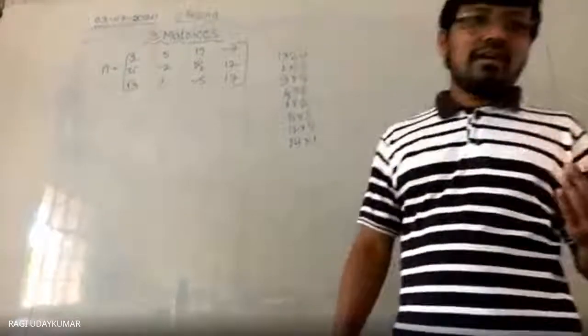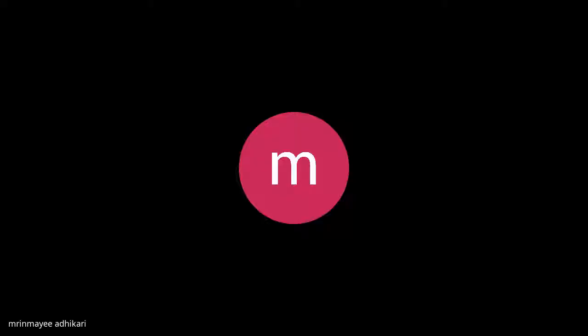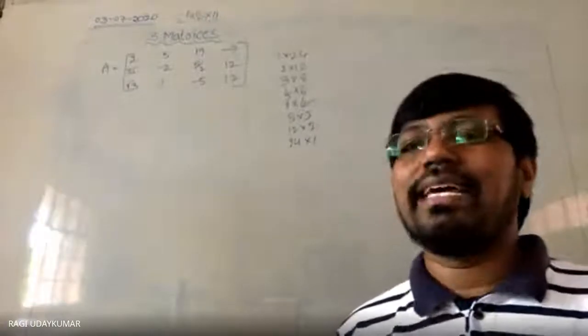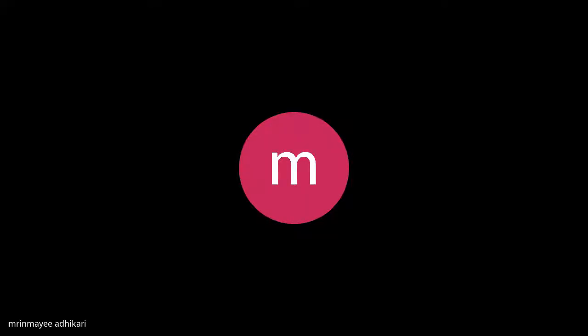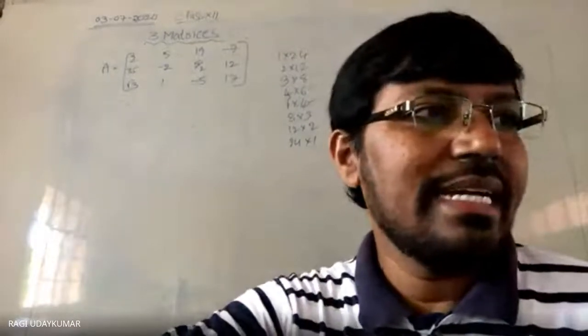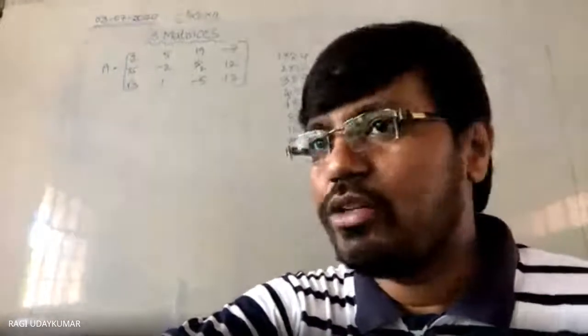What if it has 13 elements? Sir, 1 into 13 and 13 into 1. Only two possibilities are there. Okay, coming to the third question: if a matrix has 18 elements, what are the possible orders it can have? And if it has 5 elements, you can do it.